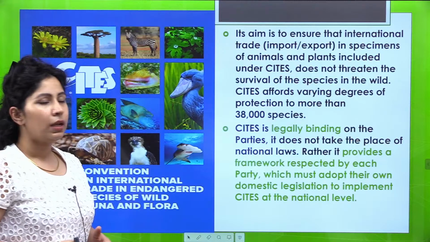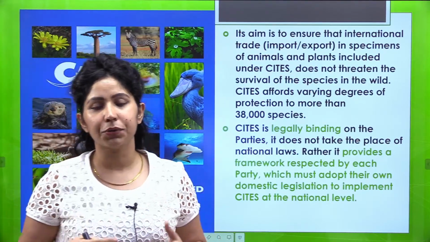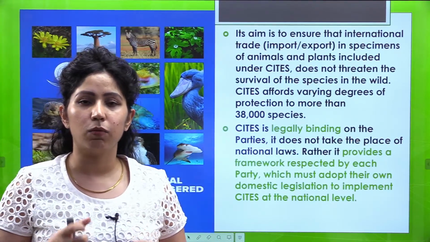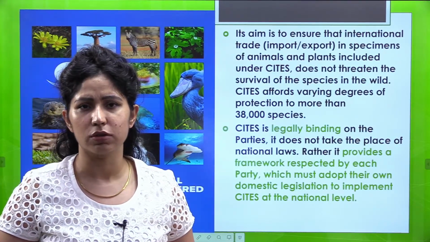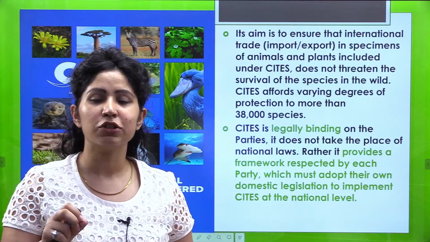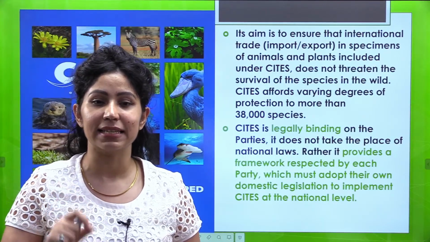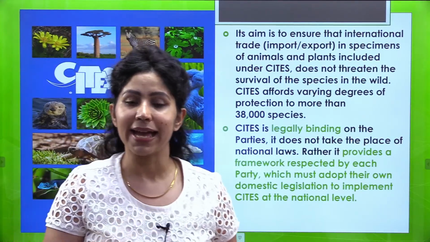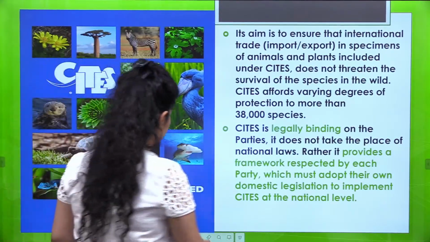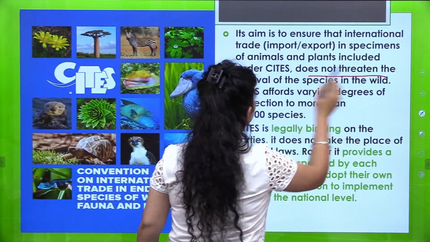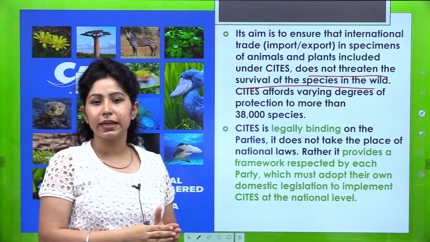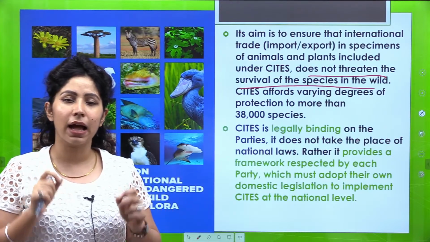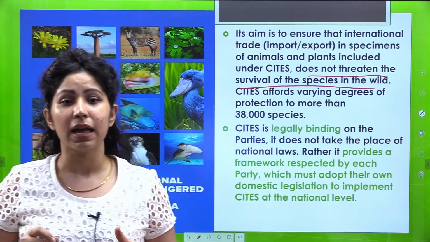The aim is, as I told you, very clear: whatever international trade is being carried out of these plants and animals, of wildlife, flora and fauna, it should not disturb their existence. It should not make them extinct. So it should not threaten the survival of the species in the wild. CITES affords varying degrees of protection to more than, as of now, 38,000 species.